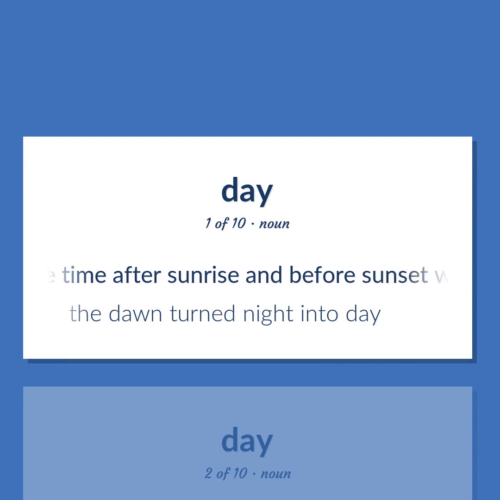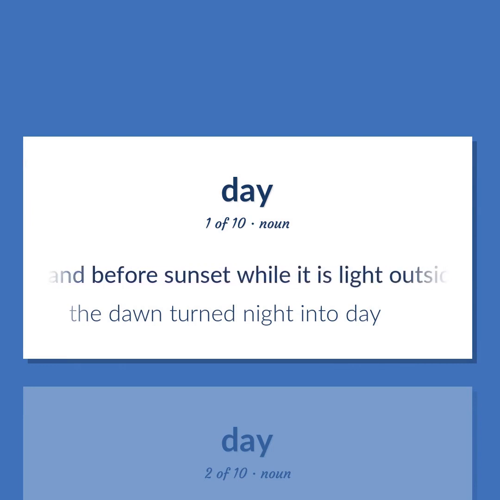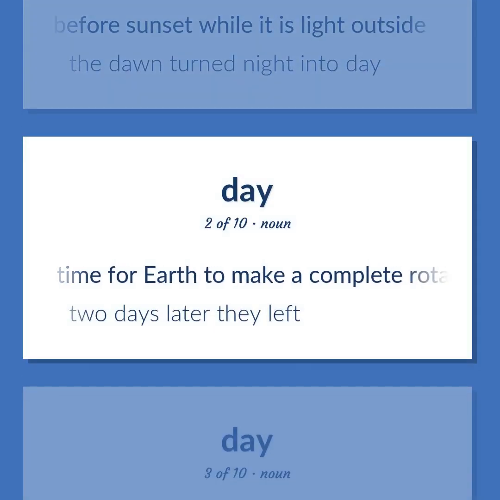The time after sunrise and before sunset while it is light outside. The dawn turned night into day. Time for Earth to make a complete rotation on its axis. Two days later they left.